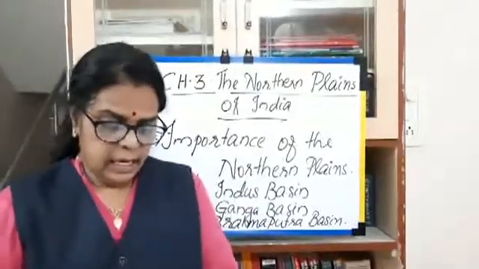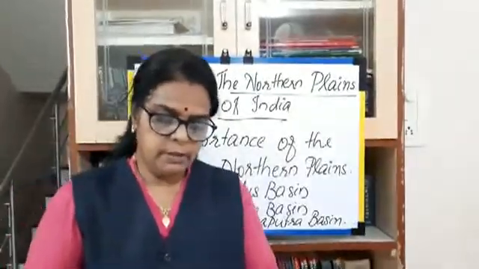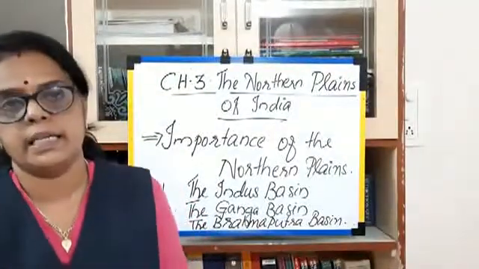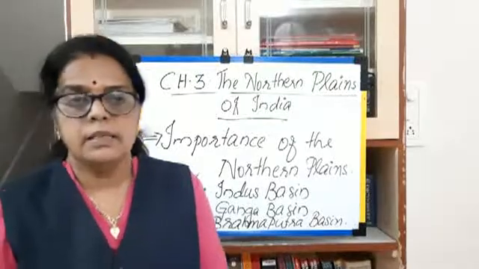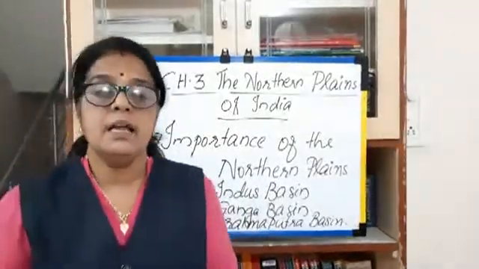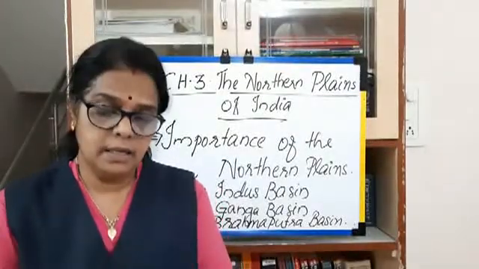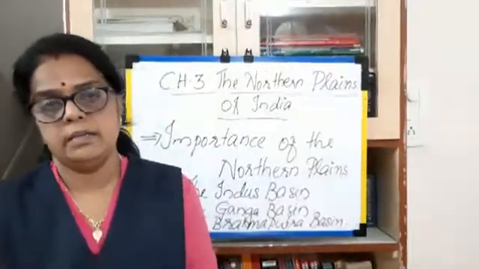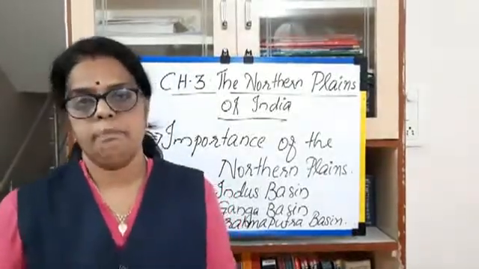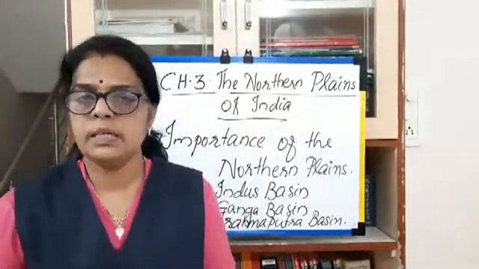The Ganga and Brahmaputra rivers form the world's largest delta, known as the Sundarban Delta. The Brahmaputra basin and the Ganga basin together form this delta, known as Sundarban. What is Sundarban?